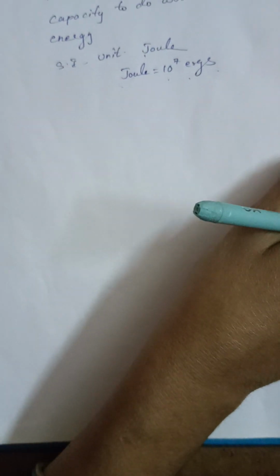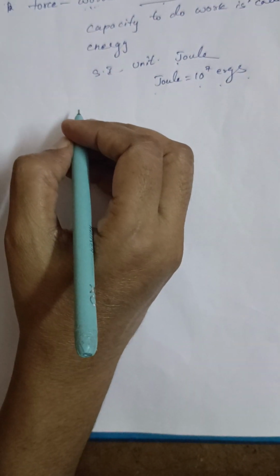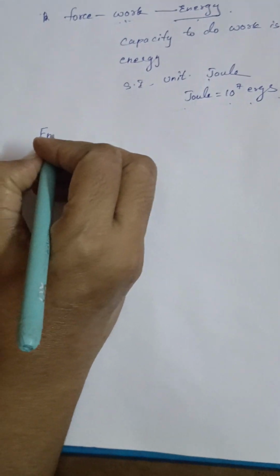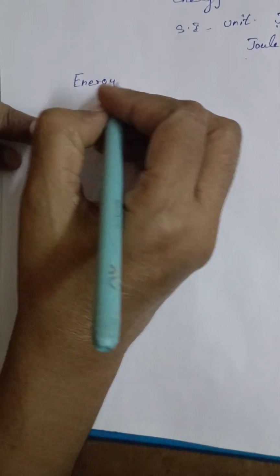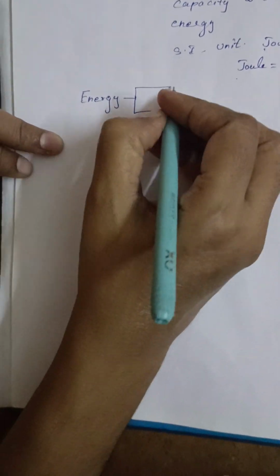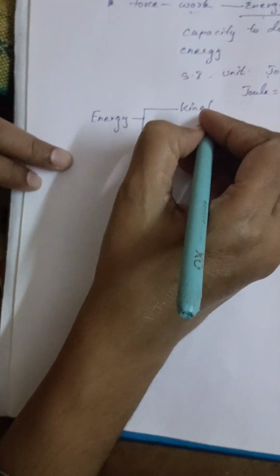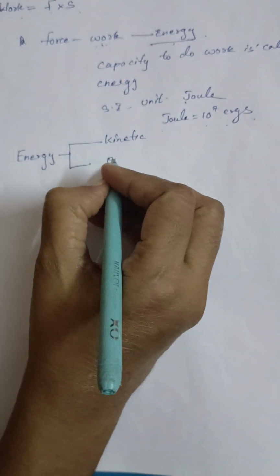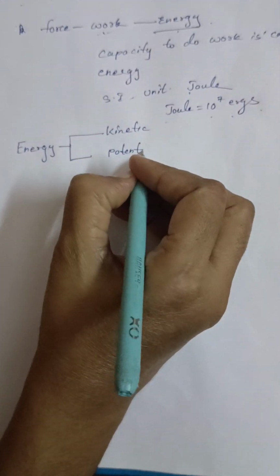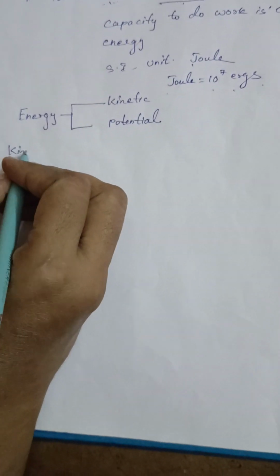Now let us see about the energy. Energy possessed by a body is of two types. What are those? Kinetic energy and potential energy, right? Now here let us see what is kinetic energy.